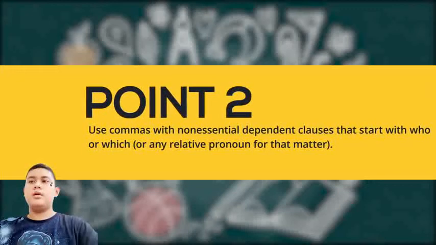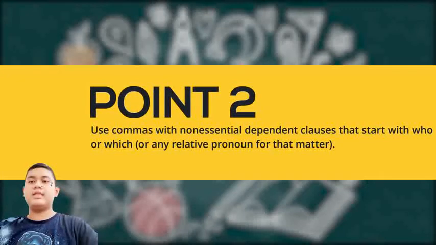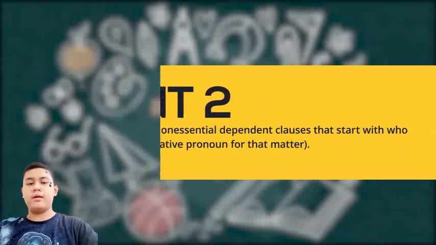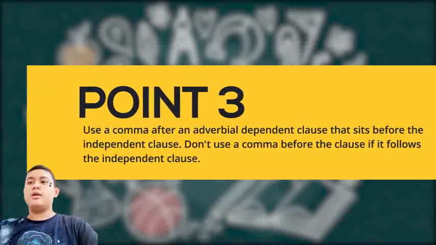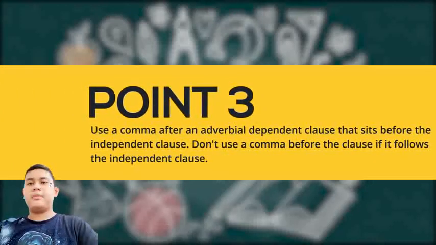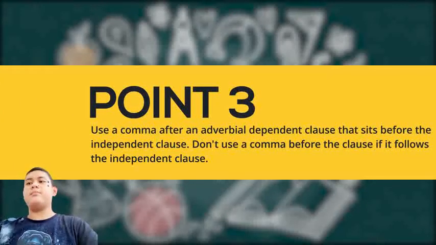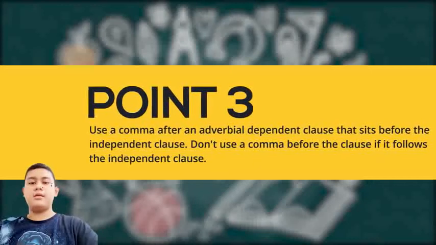Point 2: Use commas with non-essential dependent clauses that start with "who" or "which", or any relative pronoun for that matter. Point 3: Use a comma after an adverbial dependent clause that sits before the independent clause. Don't use a comma before the clause if it follows the independent clause.